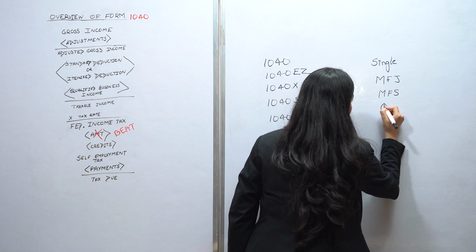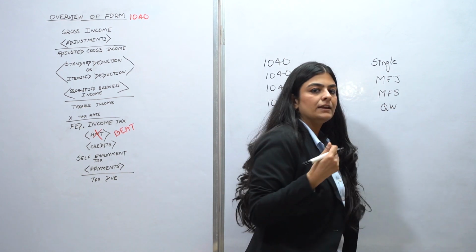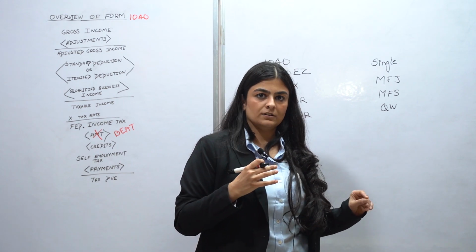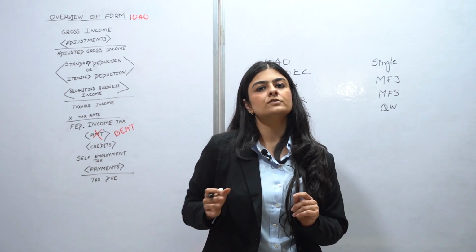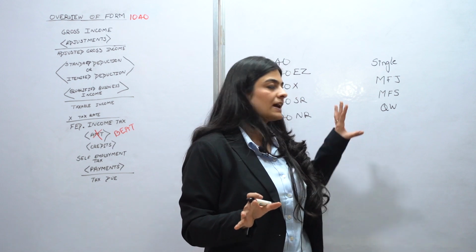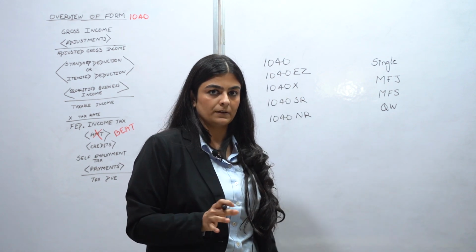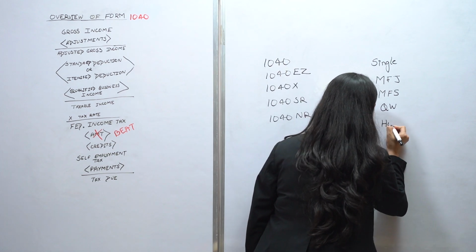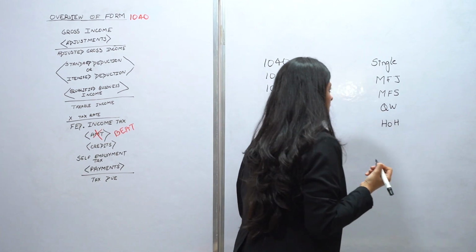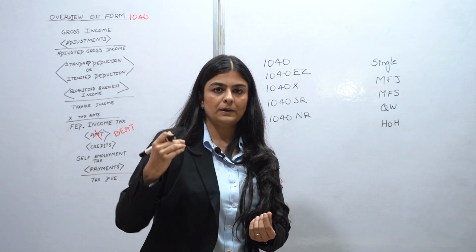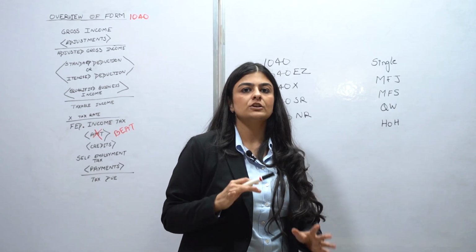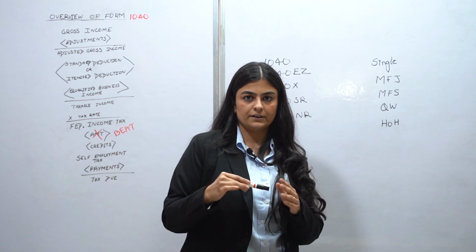The next one is qualified widower. Any person whose spouse has died during the year has the option to file their return as a qualified widower, subject to certain conditions which we will be discussing as we move on into detail with this topic. The last status that we can be using is head of household. A head of household may or may not be married or a widower, but will have certain dependents on his income, which allows him a slightly higher standard deduction rate.